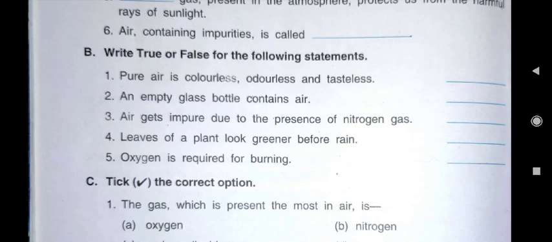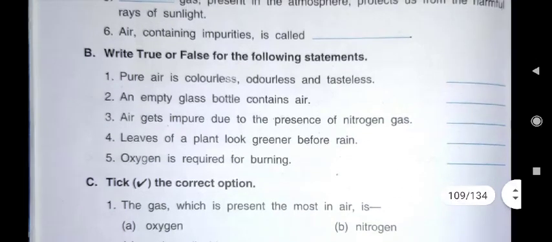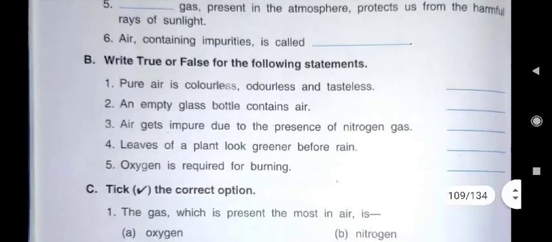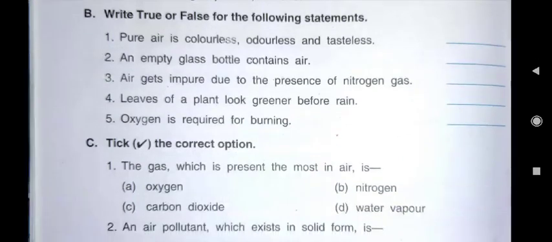Now sixth one is air containing impurities is called, means you have to write which type of air contains impurities. We all know impurities make the air polluted. So which type of air it will be? Polluted air. POLLUTED. Polluted air.